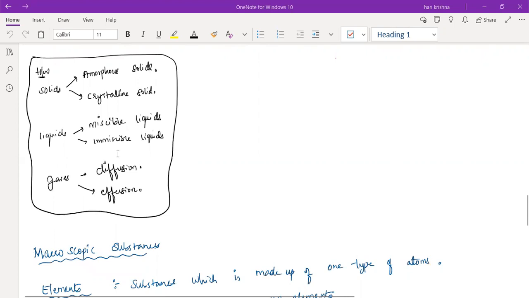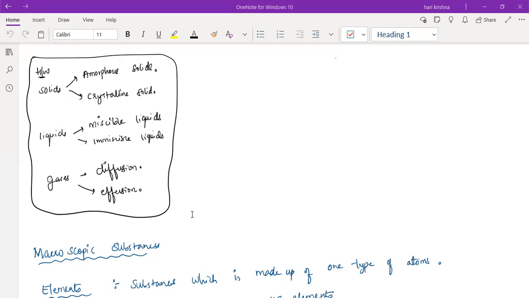Okay. So listen carefully. Everyone knows the amorphous solid, right? I will give the definitions. Just listen, okay? Sir, I wanted to tell, about the gases, diffusion and effusion. Diffusion is faster at higher temperature because the gas molecules have greater kinetic energy.